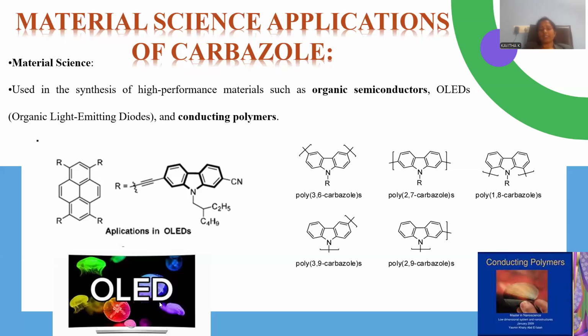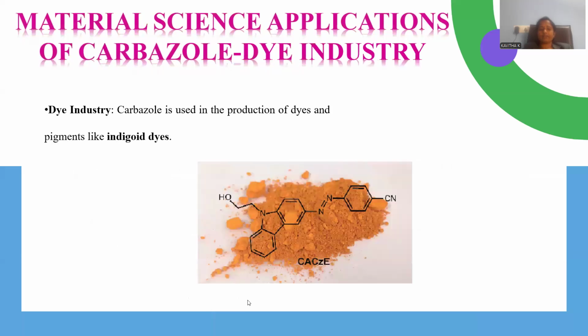So an OLED kind of system you can clearly observe. Light emitting diodes originate starting from organic moieties where carbazole is taken as the composition of that one. This is the way material science applications are demonstrated. And there is another segment. It works like a dye, a coloring agent. So just like indigoid dye, it is able to exhibit color, the molecule carbazole taken as a group in conjunction with this carbazole having a color like saffron. So this kind of dye, pigment colors are also manifested by means of this carbazole molecule.